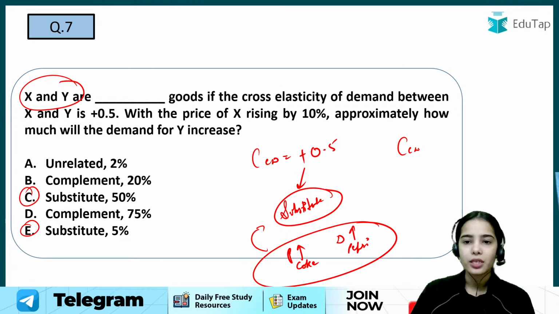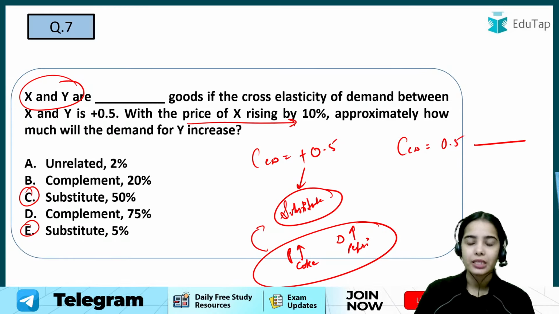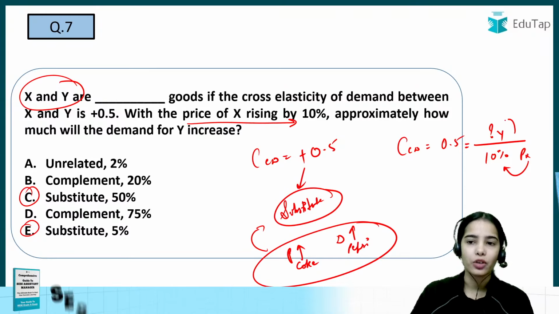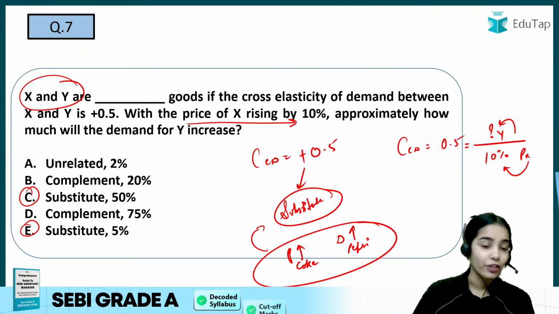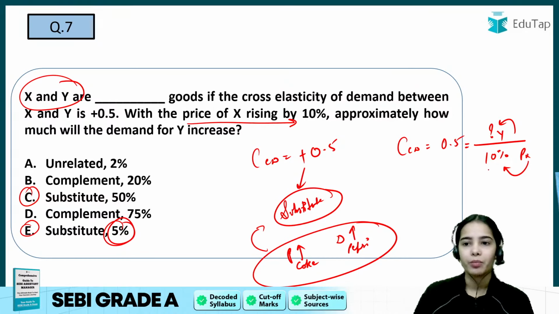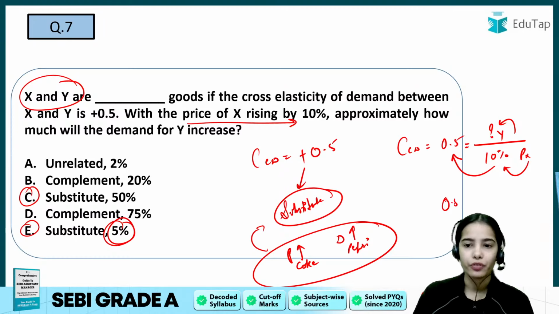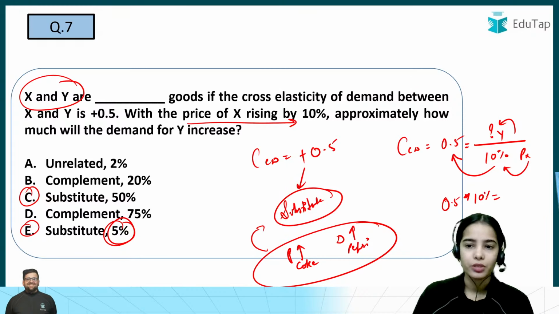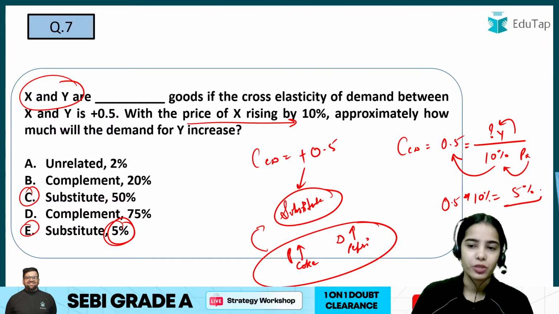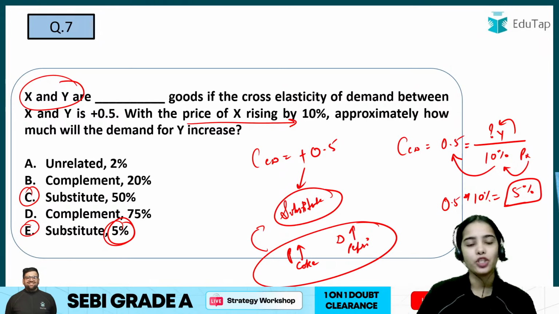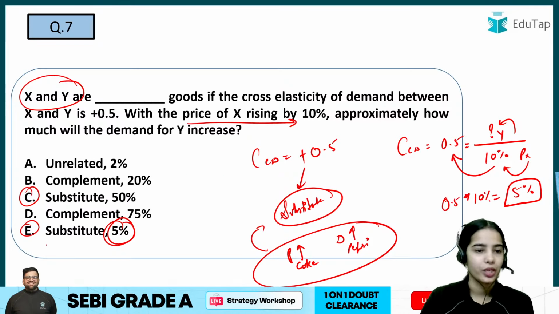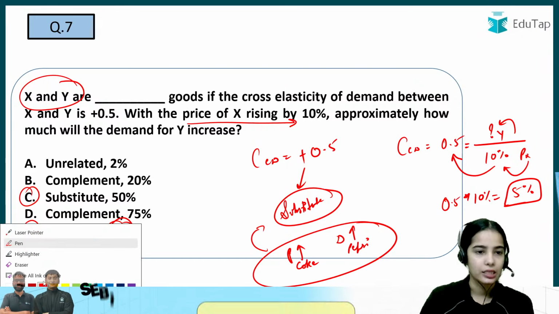Now if the cross elasticity of demand is 0.5 and the price is changing by 10%, so demand will change by how much? Demand of Y. If the price of X is changing by 10%, demand of Y will change by 5%. Okay, because 10% multiplied by 0.5 is equal to 5%. 5% is the percentage change in demand of Y. So the answer here is E.